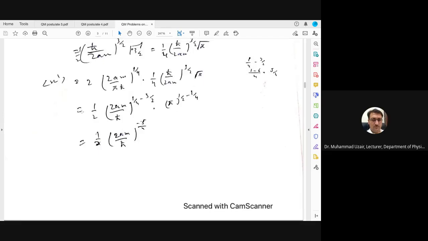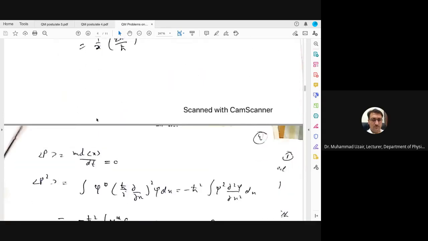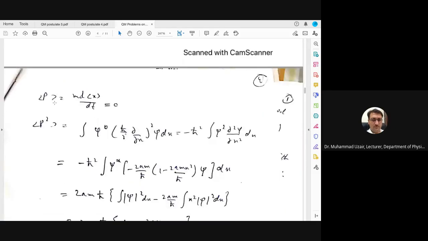So you will get the value of x square average. Again, finding the value of p, you can easily get that p is equal to m dx over dt of the average value, because we are interested in finding the average value of p. As the average value of x is 0, its derivative will also be equal to 0.